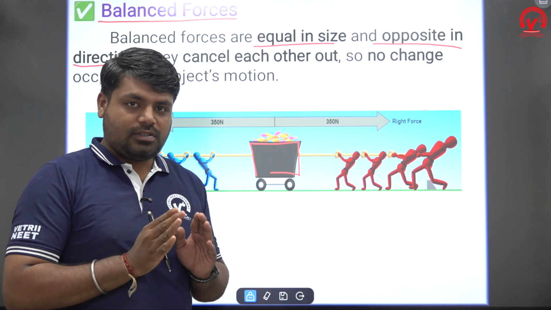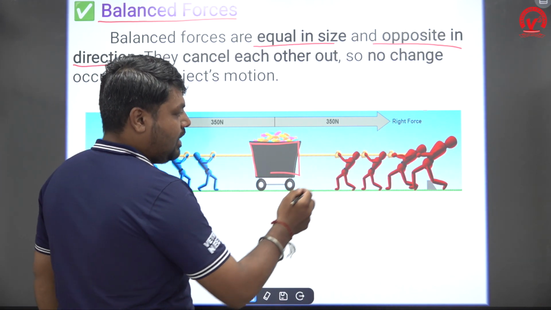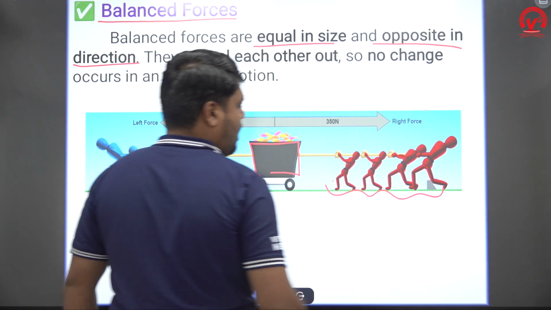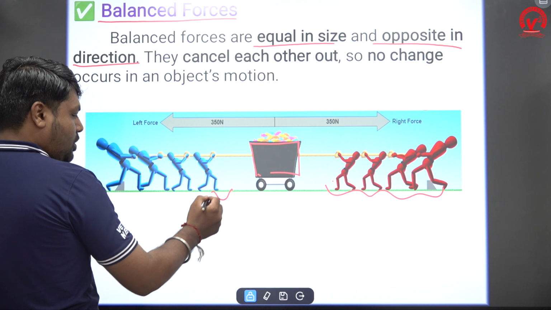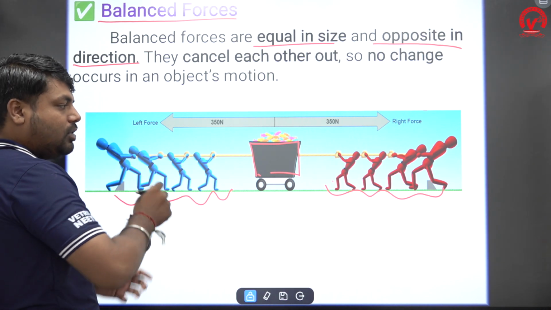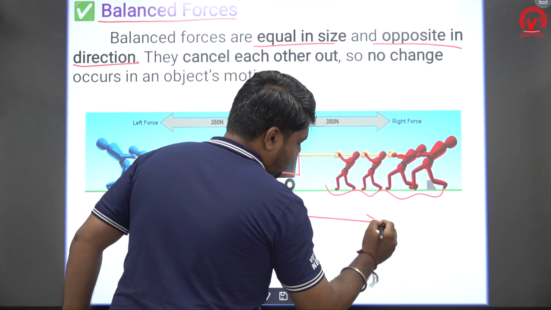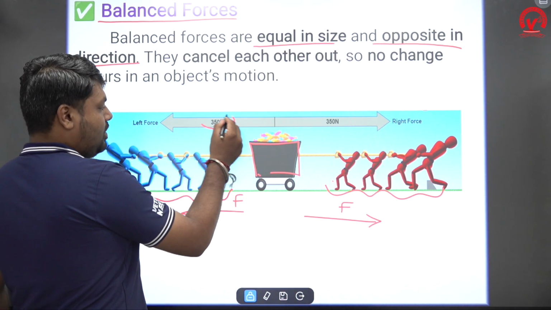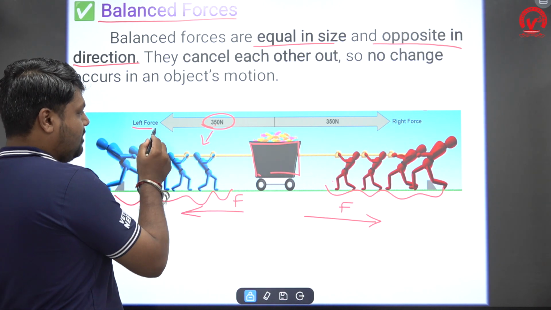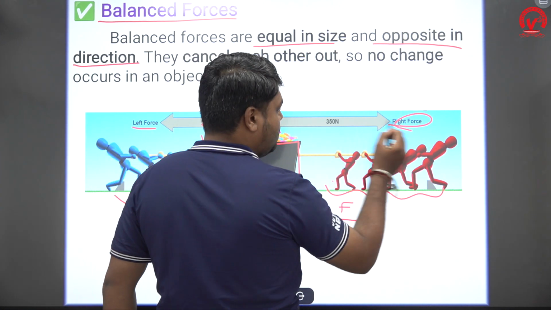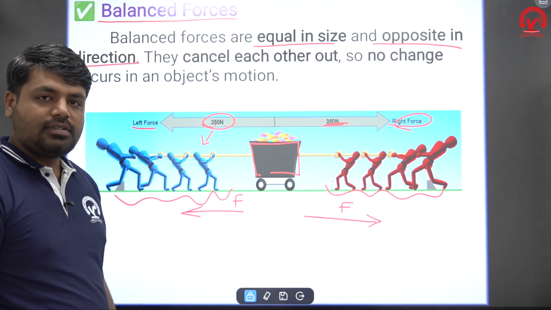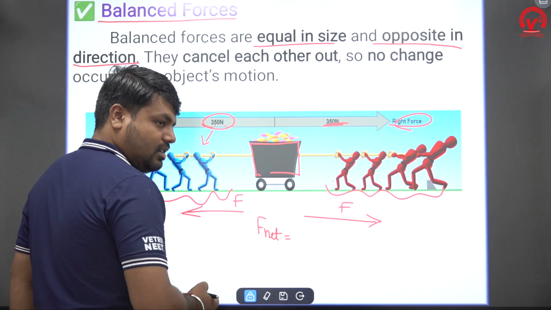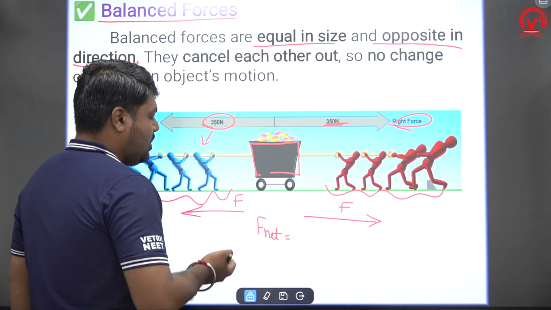Here a trolley with a load is pulled by a group of people, and the same trolley is also pulled by another group of people in the opposite direction. Are these two forces equal? Yes, the blue team represents the left force, which gives 350 Newton, and the right force gives 350 Newton. Does the trolley move? No, because the net force on the trolley is what? The total force, F net.